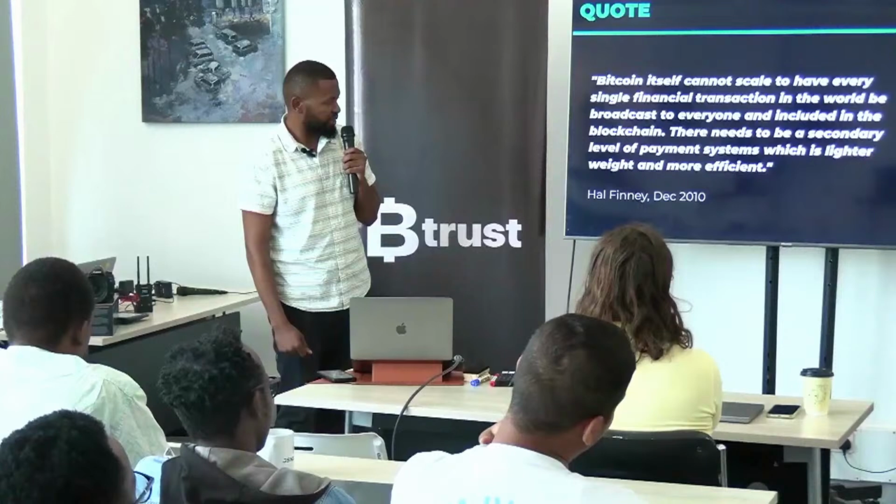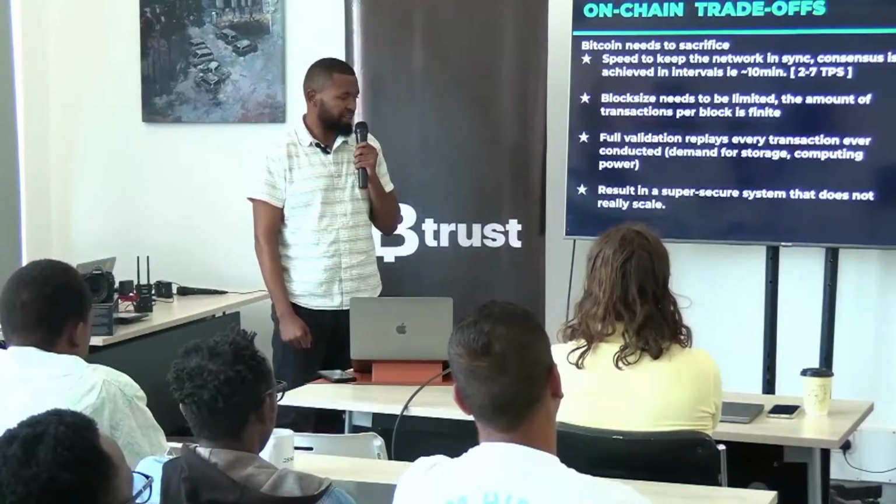And then we have the on-chain trade-offs. We know the Bitcoin blockchain is a slow blockchain, because if you're having a transaction processed every 10 minutes, it's too slow, especially for fast-moving business. Lightning was brought about to counter this, or to bring an improvement.